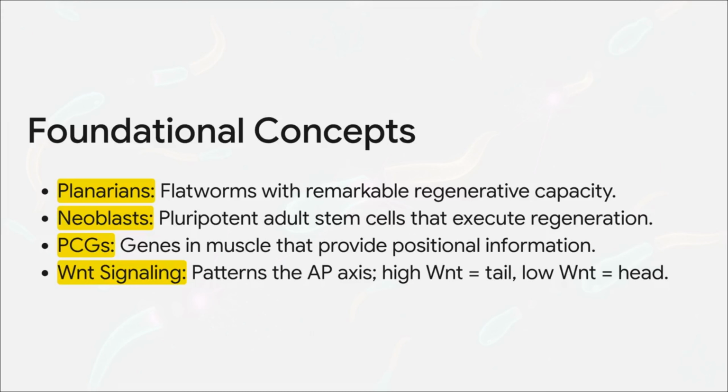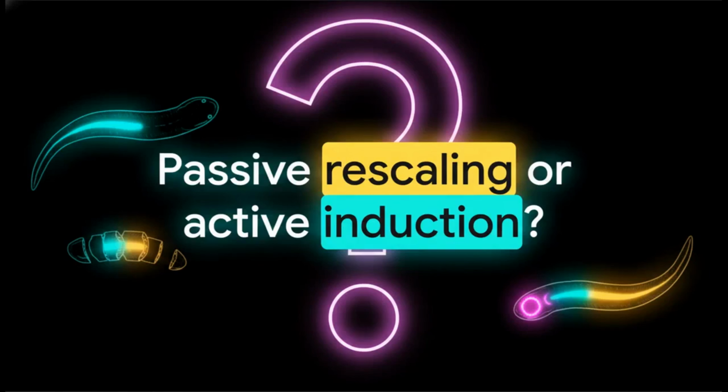In the broader, later framework of the field, those stem cells are guided by positional information, much of which is encoded by position control genes in body wall muscle. But this 2009 paper sits at an earlier mechanistic step. It is asking how the initial polarity decision is made immediately after injury, before stem cells have rebuilt the missing structure. So that sets up the central problem very clearly.